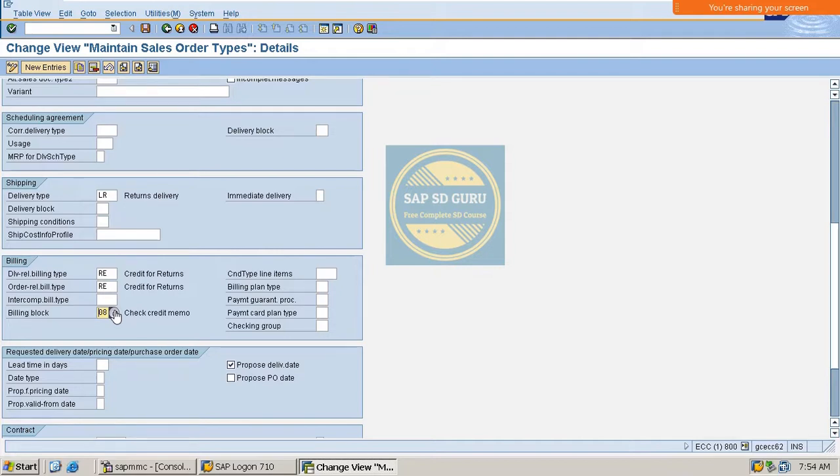Then we create the return order with reference to the invoice. When the customer returns the goods to the company, we create the return delivery with reference to the return order. After the return delivery, the authorized person will go through the change mode of the delivery and remove the billing block here. Then only the system will allow us to create the return invoice.